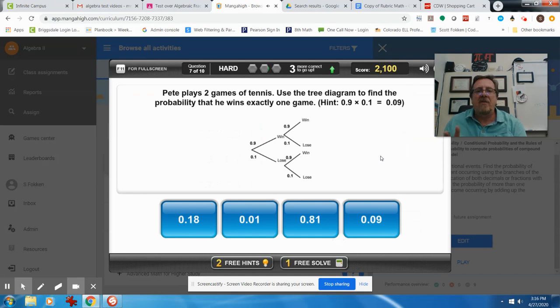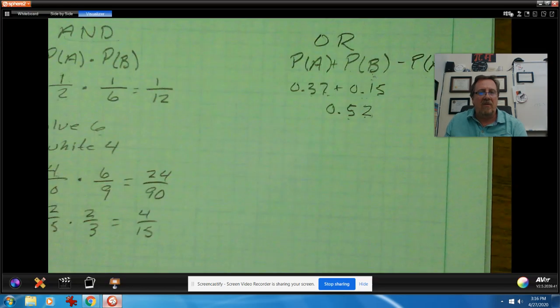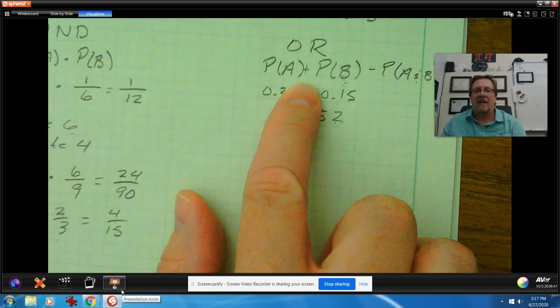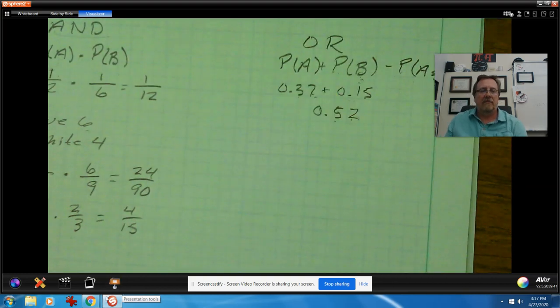Pete plays 2 games of tennis. We're going to use a tree diagram to figure out the probability he wins exactly 1 game. Now, here's a little bit of a tricky problem, and we've got to think about our OR situation. Let me go back real quick and think about OR. How do we do ORs? We have to add the probabilities together, right?